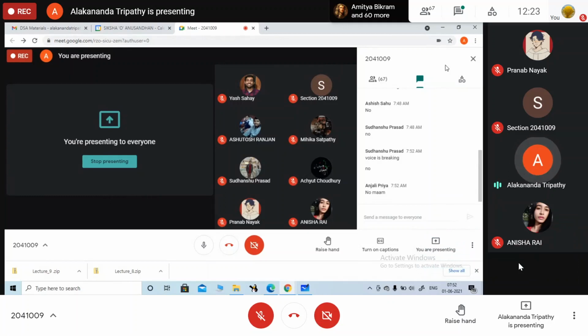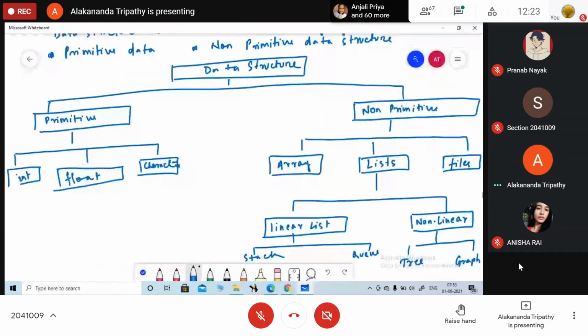It's been classified into 2 categories. One is your primitive and non-primitive. So we have already discussed primitive types, isn't it?